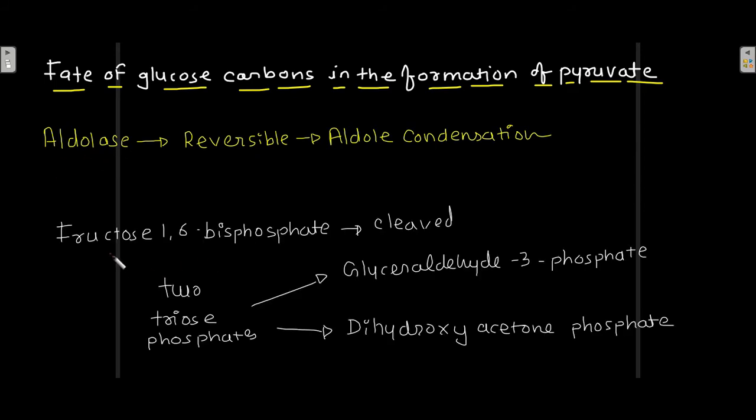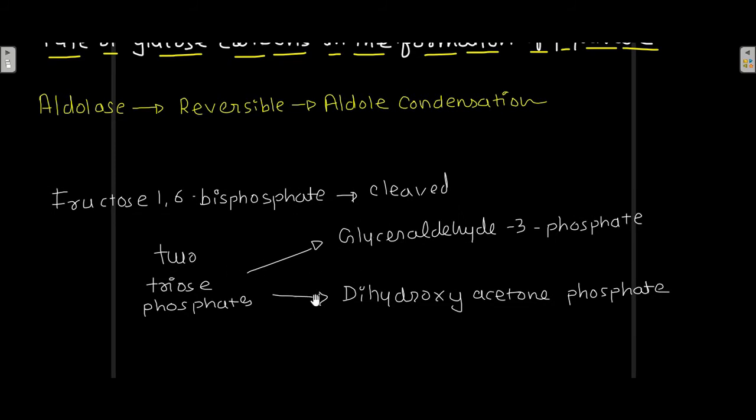Now this fructose 1,6-bisphosphate is cleaved, and this yields two triose phosphates, that are glyceraldehyde 3-phosphate and dihydroxyacetone phosphate. And this cleavage of fructose 1,6-bisphosphate into these 2 molecules is catalyzed by the enzyme aldolase.